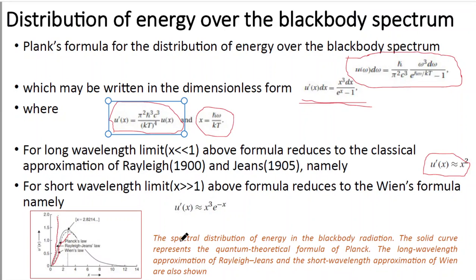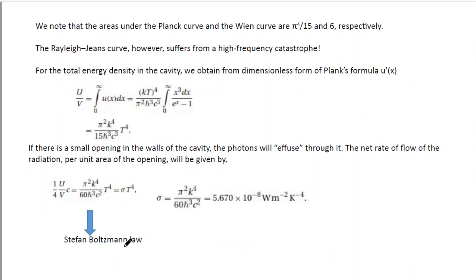So this is the spectral distribution of energy in the black body radiation. The solid curve represents the quantum mechanical formula of Planck. The long wavelength approximation of Rayleigh and the short wavelength approximation of Wien's law are also shown in dotted line. So in the same graph we can plot the three formulas simultaneously, and we note that the areas under the Planck curve and the Wien curve are pi to the power 4 by 15 and 6 respectively.